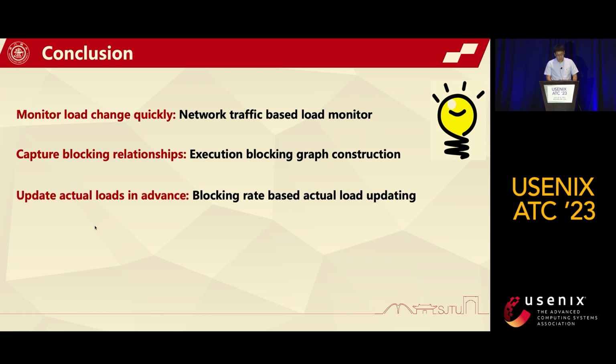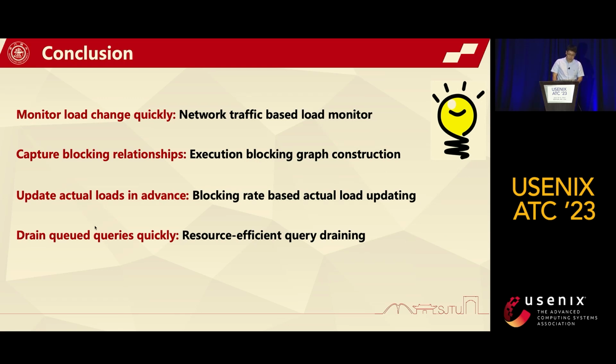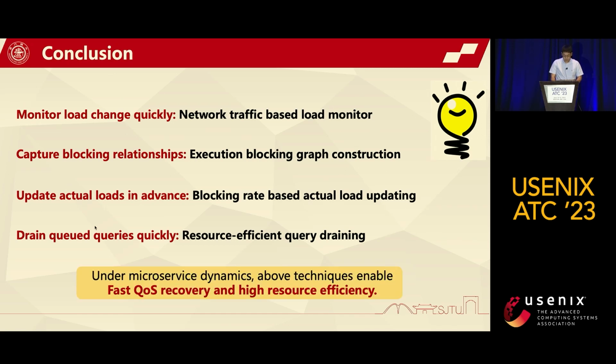Third, to update the actual load of microservices in advance, we calculate the blocking rate of microservices and update their actual load based on the execution blocking graph. And at last, to join the current queries quickly, we allocate the microservices just enough excessive resources to enable fast and resource-efficient query joining. In summary, under microservice dynamics, the above techniques enable Nodens to realize fast queue recovery while maintaining high resource efficiency.